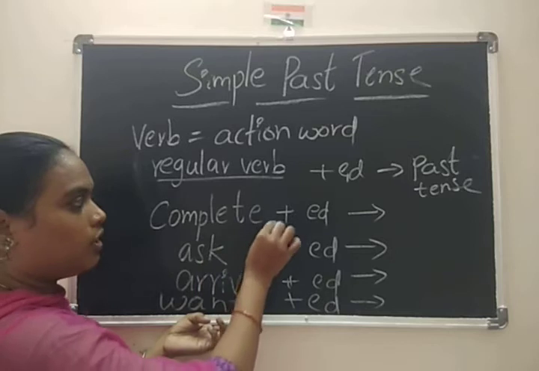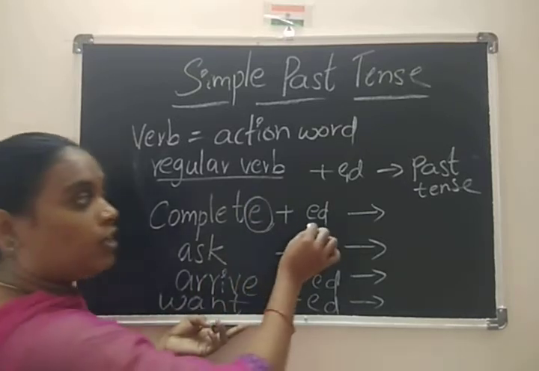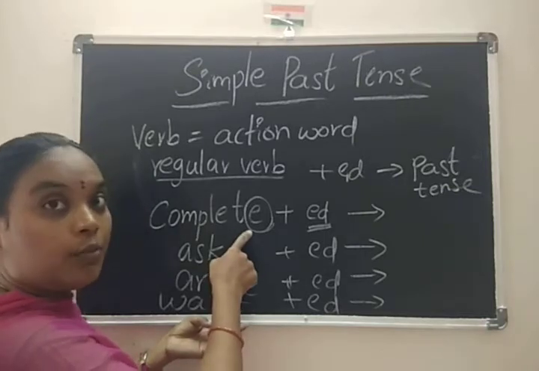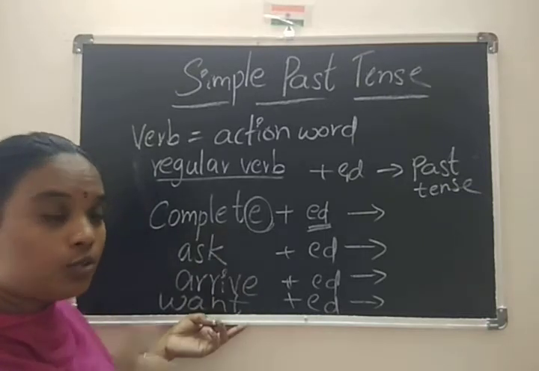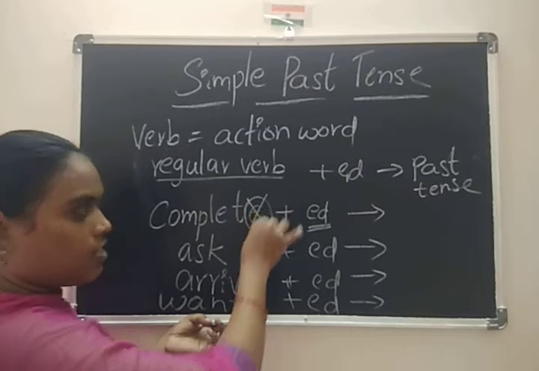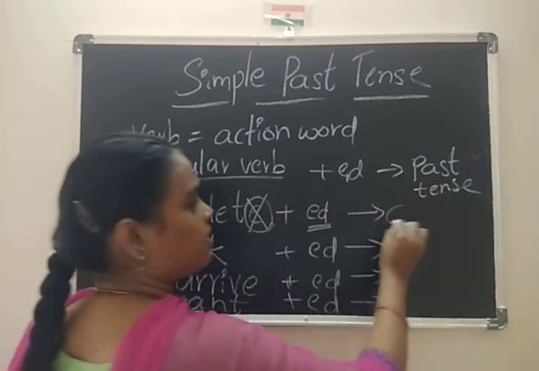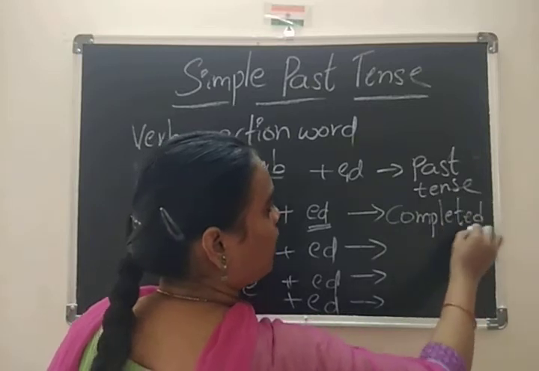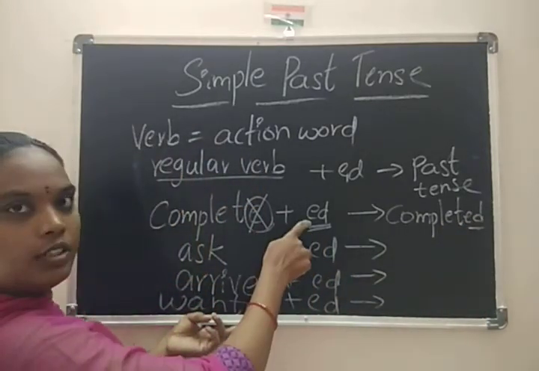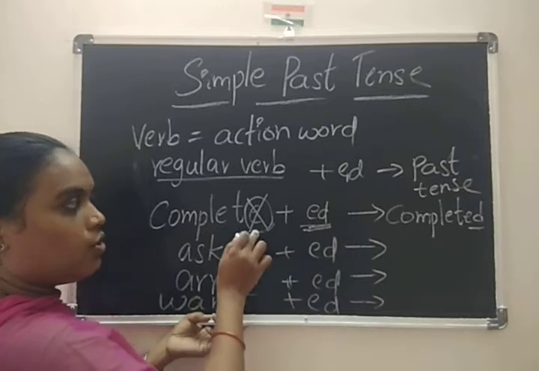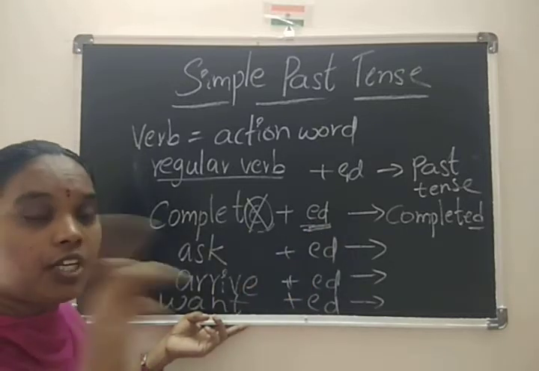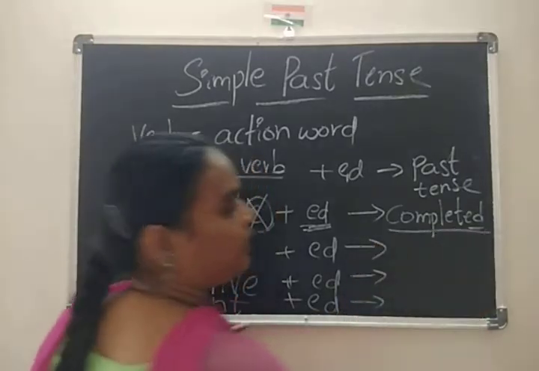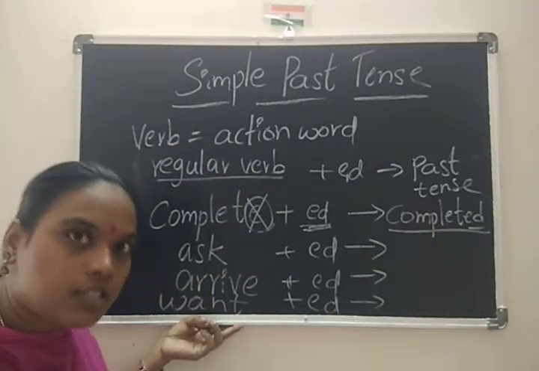The ending letter is E. But what do we add in past tense? Ed. Here there would be two E's, so you cancel one and write completed. One E is enough. Whenever you write the verb in past tense, you cancel one E. So, completed. Is it clear, children?